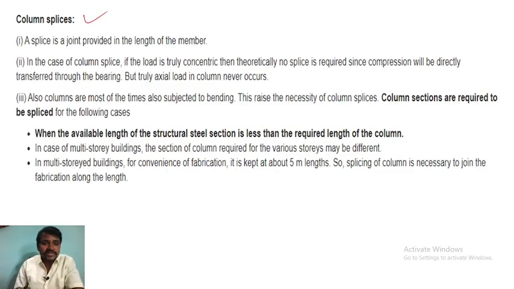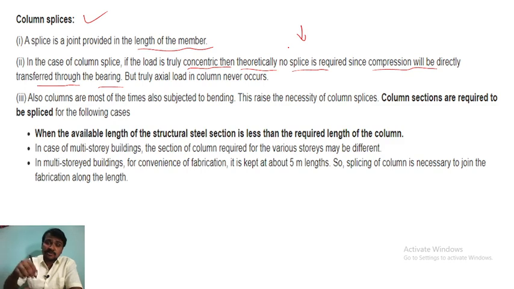A column splice is a joint provided in the length of the member. If you want to increase the length, you have to use a column splice. In a column splice, if the load is truly concentric, then theoretically no splice is required, since the compression will be directly transferred through bearing. But that is not possible. We assume the load is distributed thoroughly and equally at the center, but it is not. So you have to use a column splice. Truly axial load in a column never occurs.